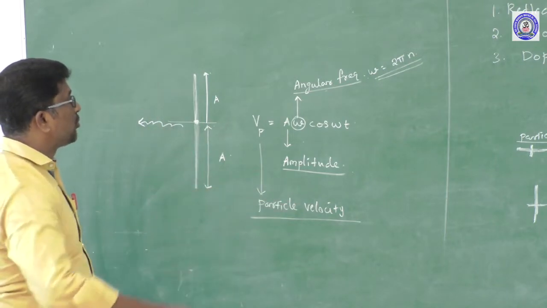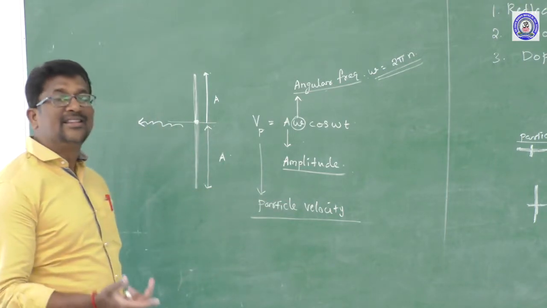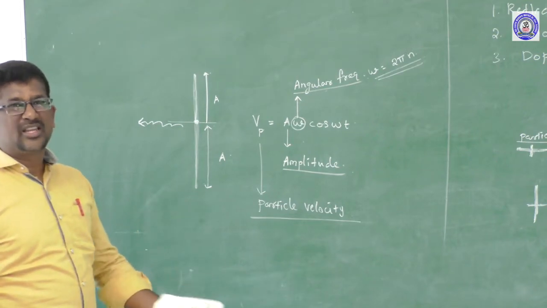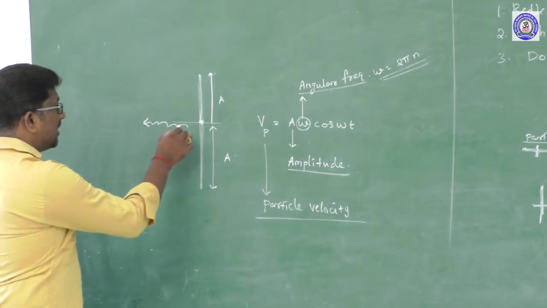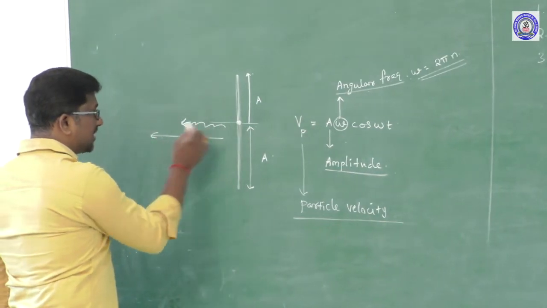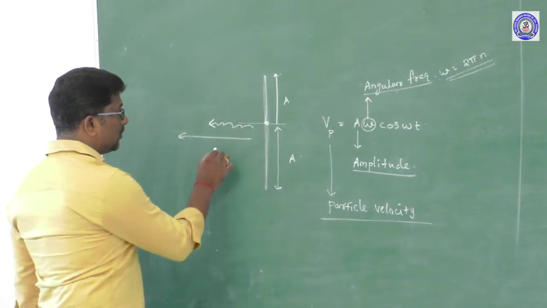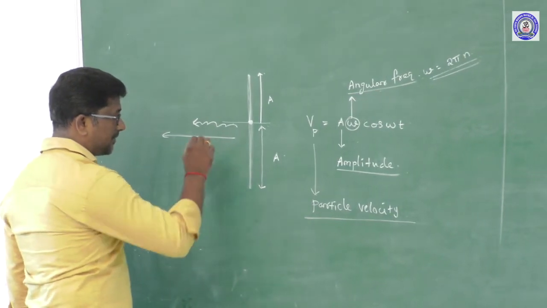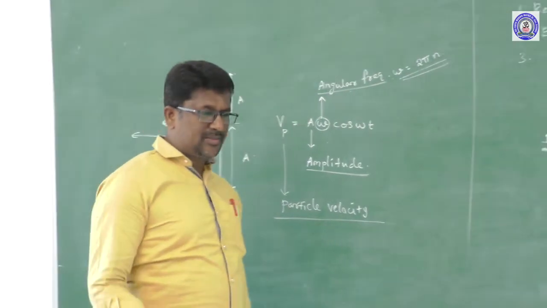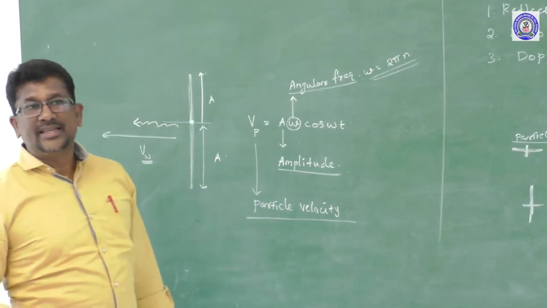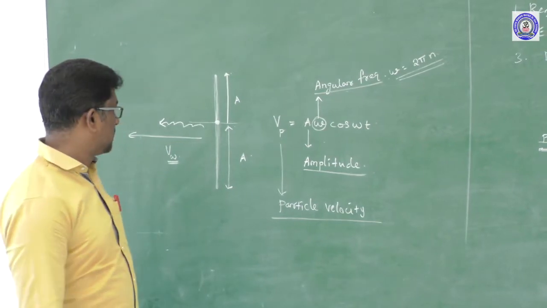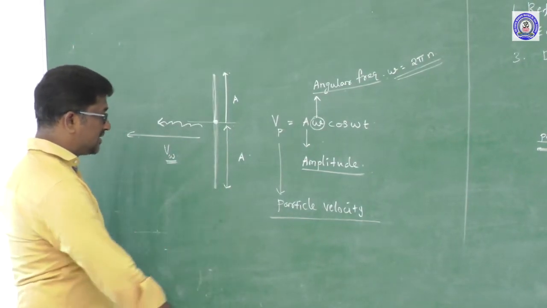Whenever the particle vibrates, it produces energy in the form of a wave, which is nothing but the sound wave. And this sound wave travels along this direction with a certain velocity. This velocity is called wave velocity. Wave velocity means the velocity with which a wave travels through the medium. Wave velocity is denoted by V suffix W.